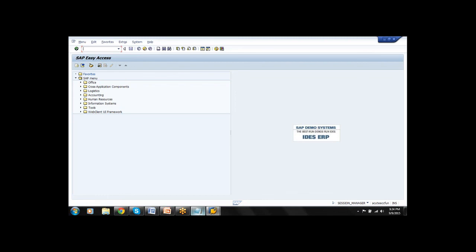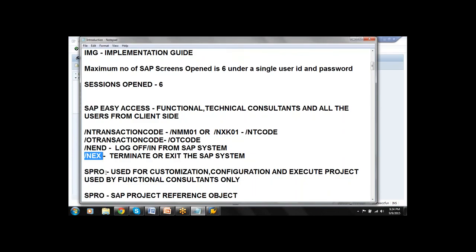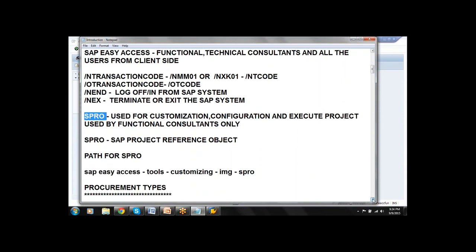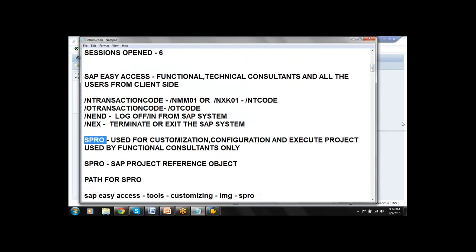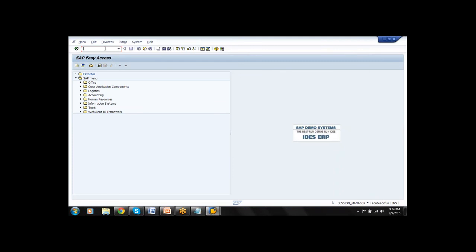Now there is another environment which only the functional consultants enter. What is this environment? SPRO. SPRO is a transaction code used by functional consultants only for configuration, customization and execute project.